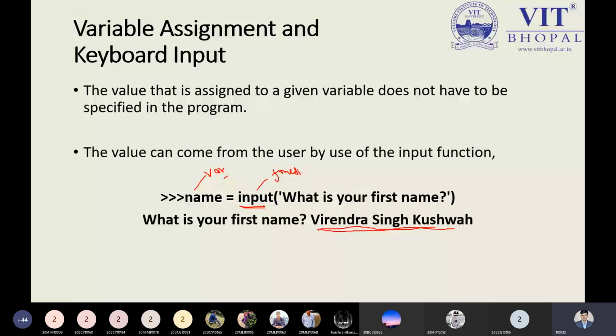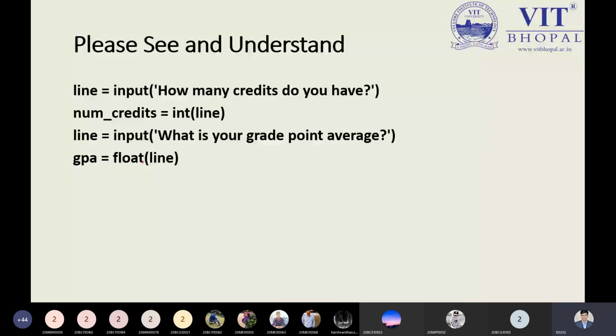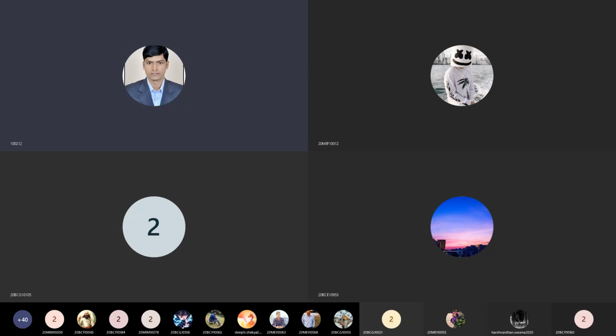So we will use the input function, and here I'm using this part. Please see and understand. I'm taking the input in a variable, which is stored through the int function. A student asked me about the int function. It is a better idea to explain through the practical way, then you will understand. So I'm stopping this part and explaining the practical part in a simple way. Now, what do you want to enter? Please tell me. What do you want to print first?